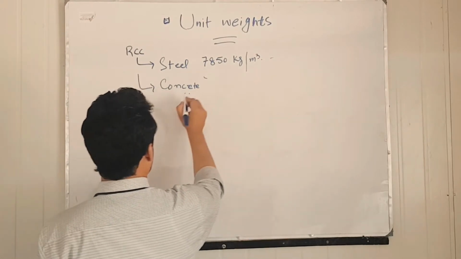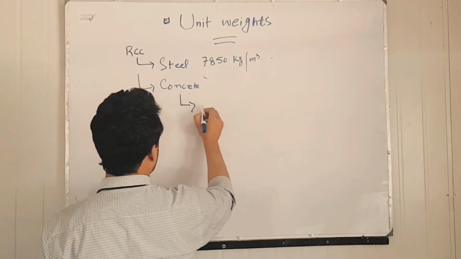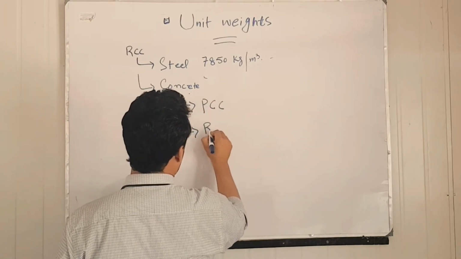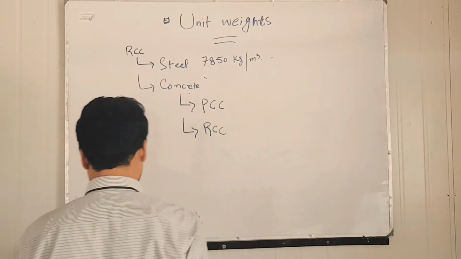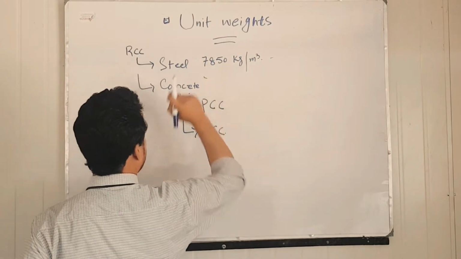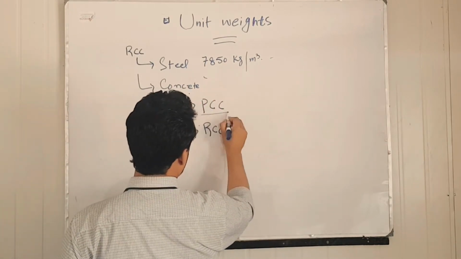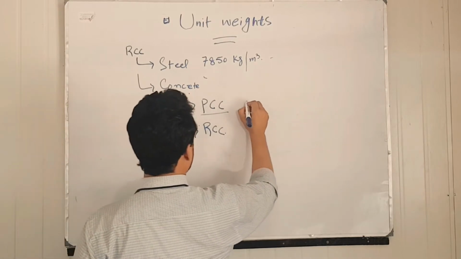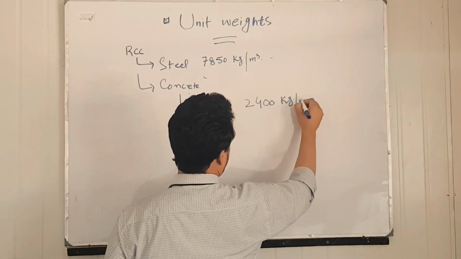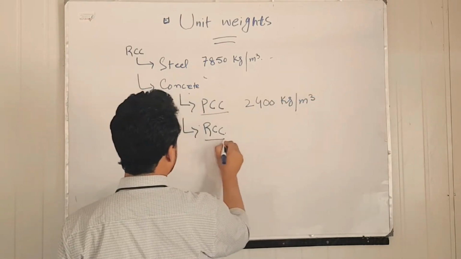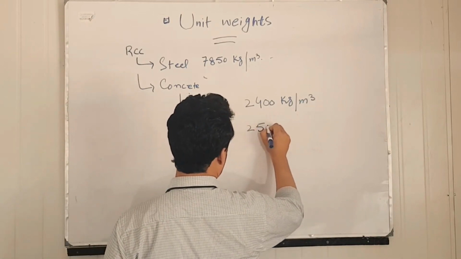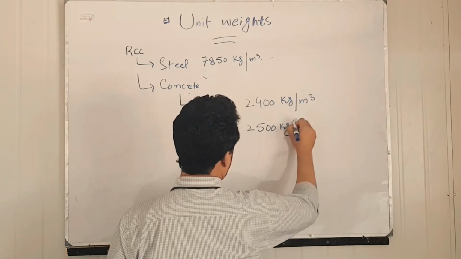And the second one, that is the concrete. So for concrete we have two types, the PCC, and the second one is RCC. Okay, so actually RCC does include the weight of steel as well. So whenever you are speaking just about PCC, you will have to consider it as 2400 kg per meter cube, and whenever you are considering it as RCC, its weight will be considered as 2500 kg per meter cube.